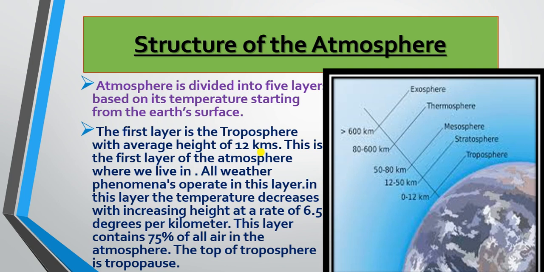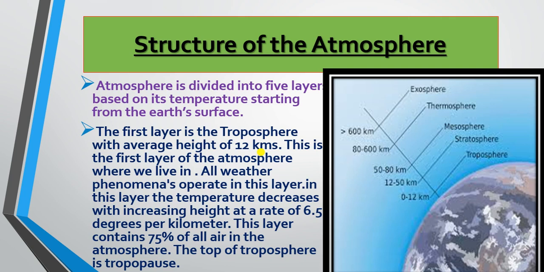So we must know, when we talk of weather phenomena, rainfall, snowfall, increasing temperature, decreasing temperature, cloudy, drizzle fall, sleet fall, and all these are the weather phenomena. All these weather phenomena are operating in the very first layer, that is troposphere. It means if weather phenomena are operating in the first layer of atmosphere, that means it provides us direct support as far as cultivation of crops and existence of life is concerned.